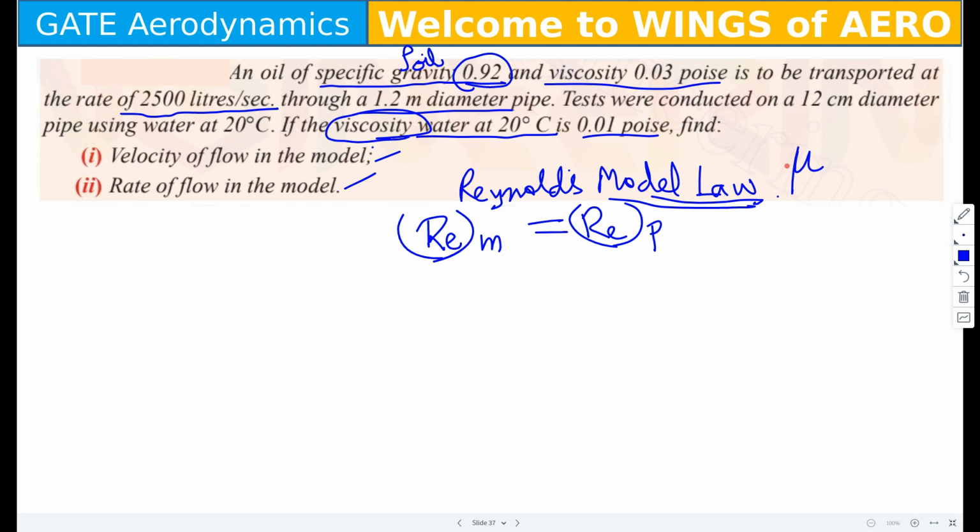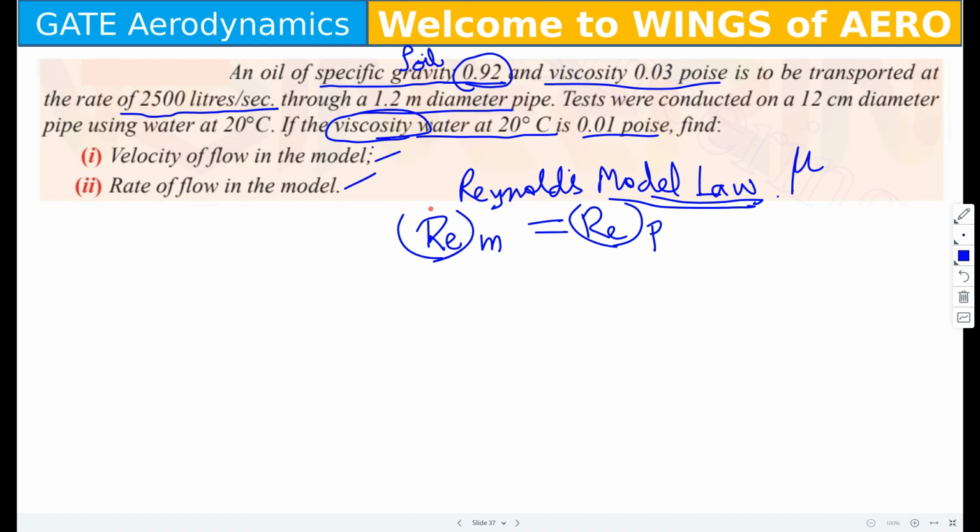If somewhere they have mentioned gravity, you have to use Froude. Euler's is for pressure. Weber's is for surface tension. So please remember these five important laws.